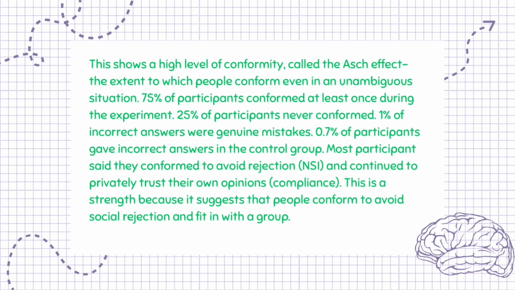25% of participants never conformed. 1% of incorrect answers were genuine mistakes. 0.7% of participants gave incorrect answers in the control group. Most participants said they conformed to avoid rejection, NSI, and continued to privately trust their own opinions, compliance. This is a strength because it suggests that people conform to avoid social rejection and fit in with a group.